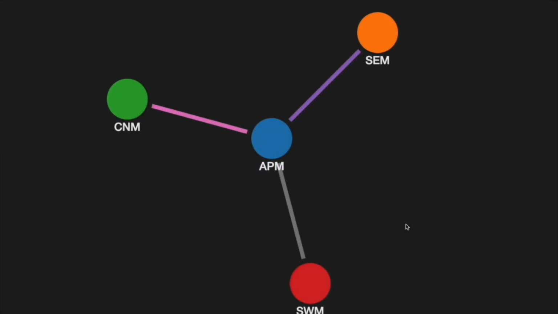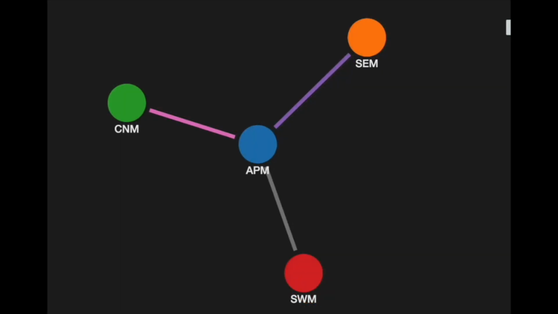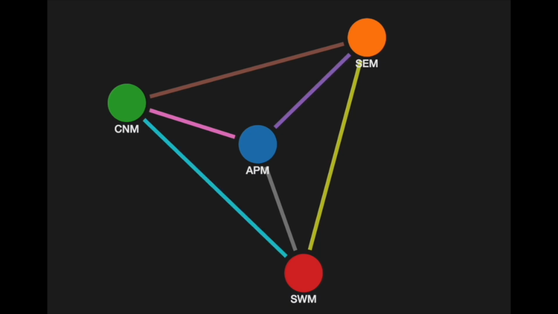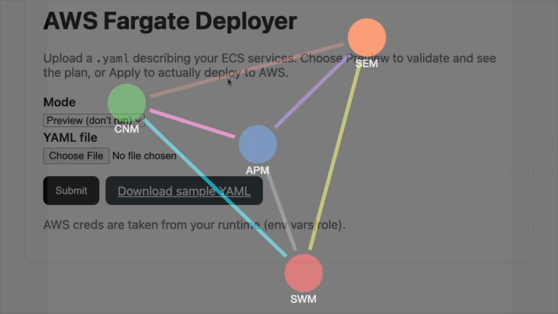SWM, Service Workflow Manager, monitors for anomalies and triggers redeployment when needed. Together, these components enable applications that are self-deploying, self-managing, and self-healing, the foundation of autopoietic software.